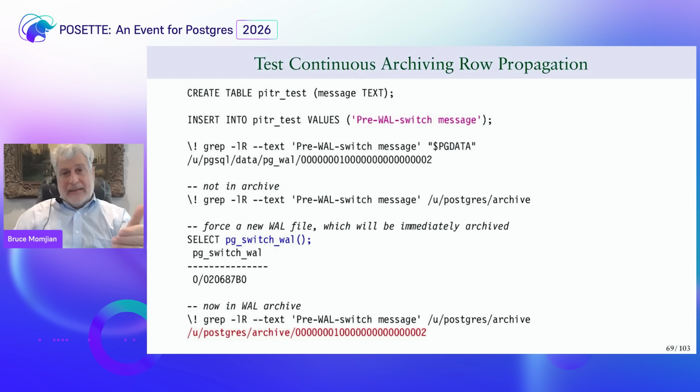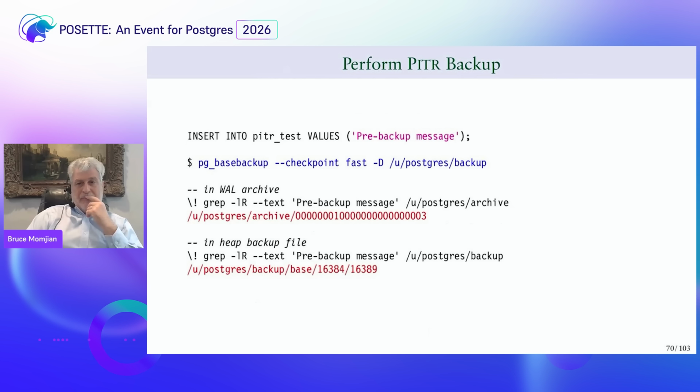I'm going to run some tests. So now I'm going to insert a string called pre-WAL switch message in magenta. Okay. And you'll notice that that is only in the write ahead log. It's not in the archive directory. If I then issue the pg_switch_wal, you now see that that pre-WAL switch message appears in the archive directory as well as the write ahead log. That's exactly what we expect, because it was in the WAL. We'd said the WAL was done, so we automatically moved it over.